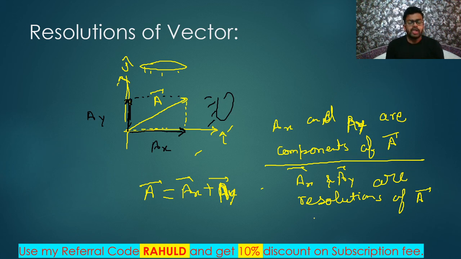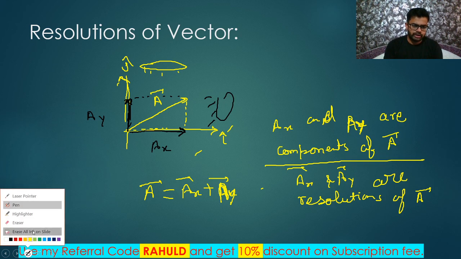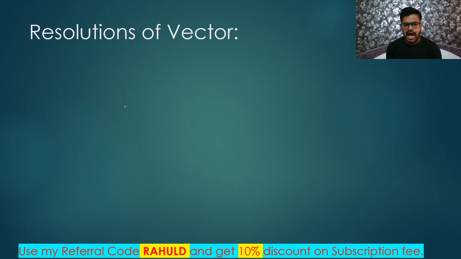Remember only one thing, any vector can be represented as the sum of two other vectors. Those two other vectors are called resolution of that vector. Okay? So this is a simple thing I wanted to explain you, my dear friends. Once again, I'm just talking about a simple thing. Let's say this is some vector A.